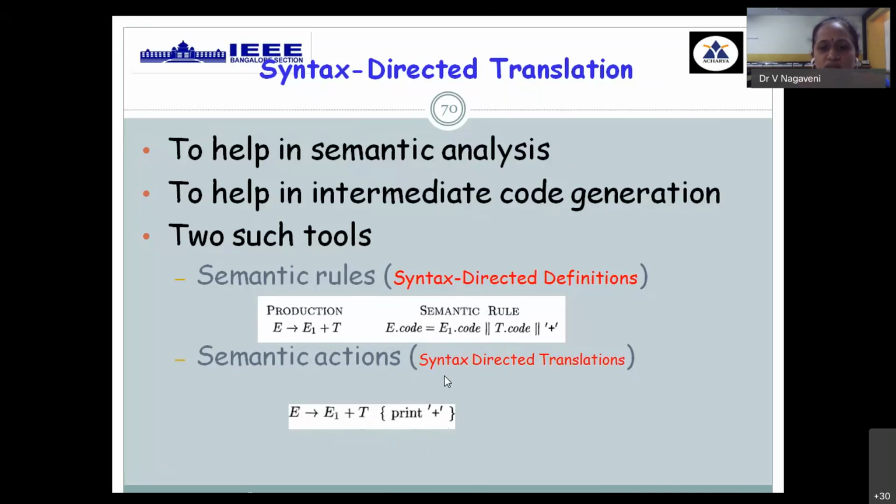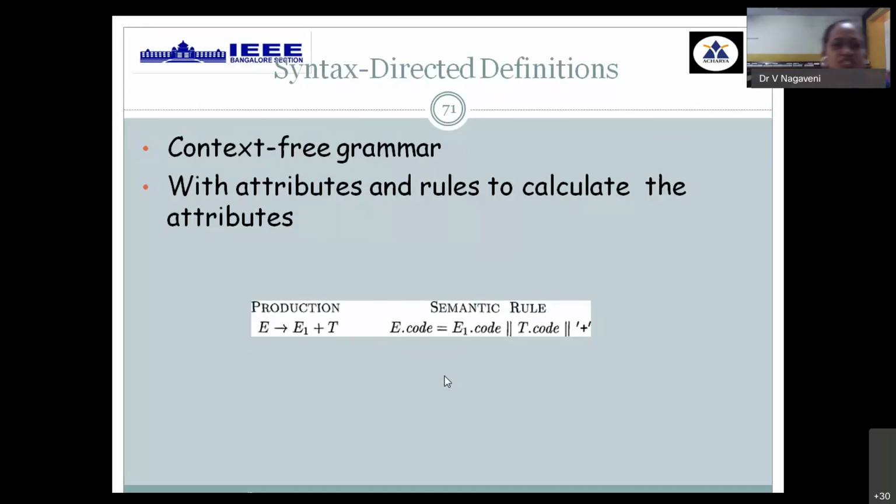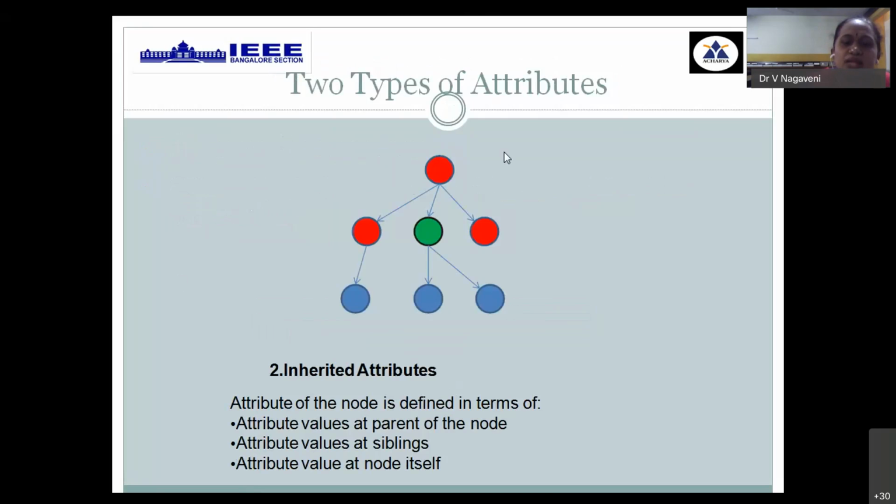That definition and those rules are called semantic rules. This is a modification or extension to your grammar production with additional attributes. Attributes can be anything: code, value, node or anything. These are the attachments made to the grammar. Now, how many attributes can you make use of? There are two: inherited attributes and synthesized attributes. Inherited means it can be inherited from its parent or from its siblings.